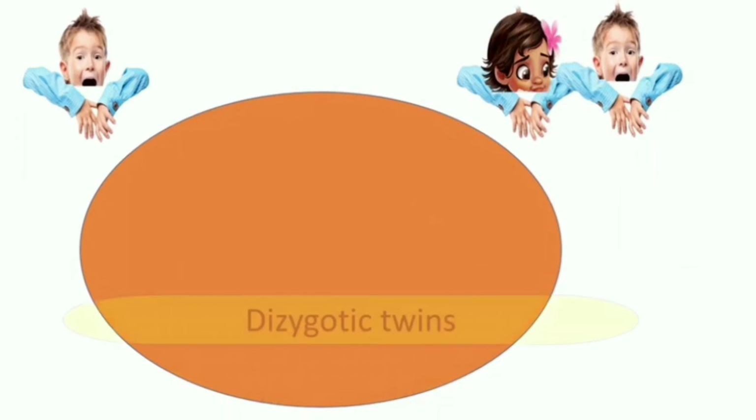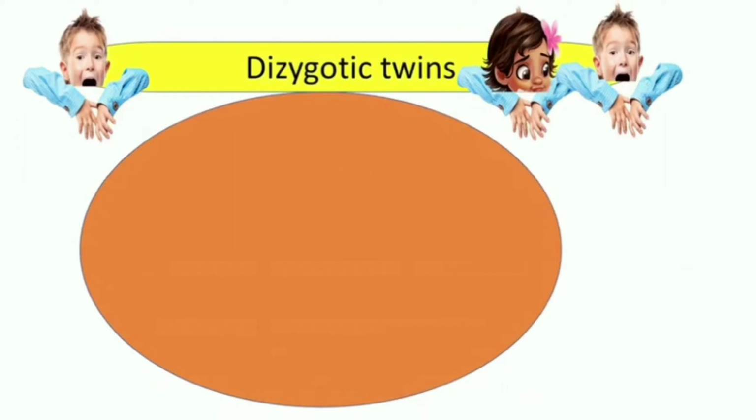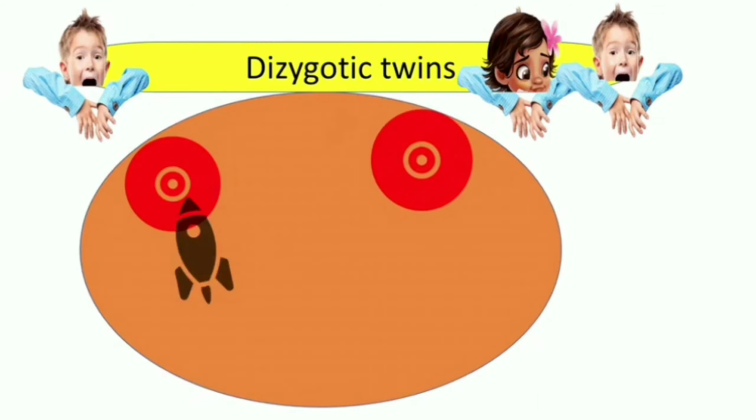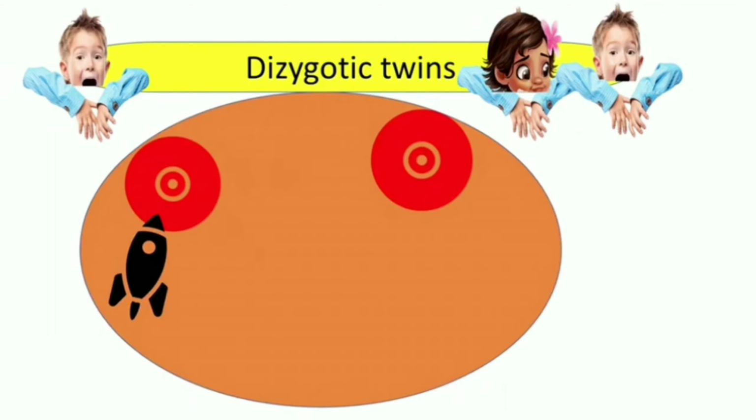Okay, now the other condition we have is dizygotic twins. Dizygotic twins develop from two different fertilized eggs in the same uterus. Okay, so here we have two eggs and two sperm fertilized differently,